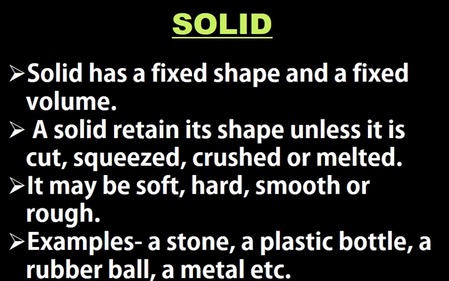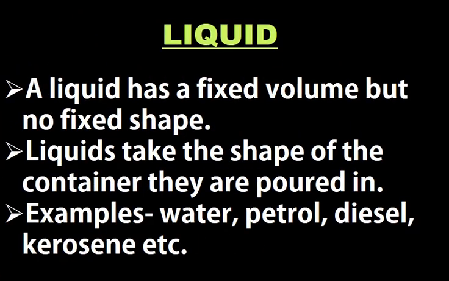Now coming to the second state of matter, that is liquid. Liquid has a fixed volume but no fixed shape. Liquids take the shape of the container they are poured in. Now suppose you have a glass of water and you want to pour it in a bowl. What happens when you pour a glass of water in a bowl? You will notice that the shape of the liquid changes.